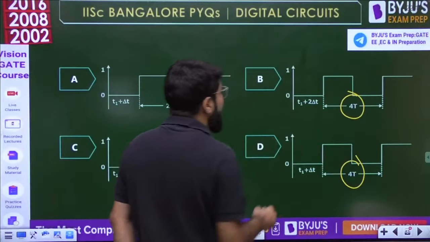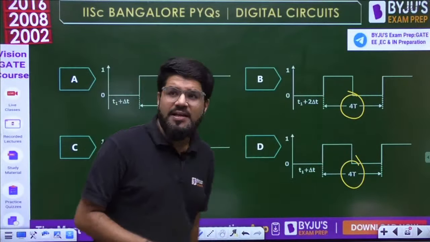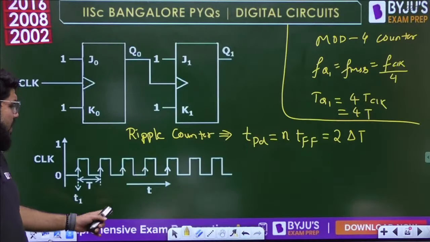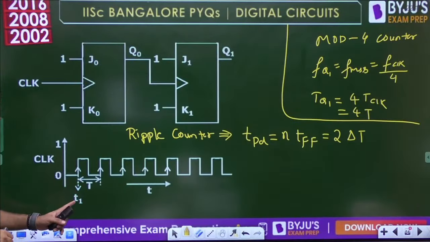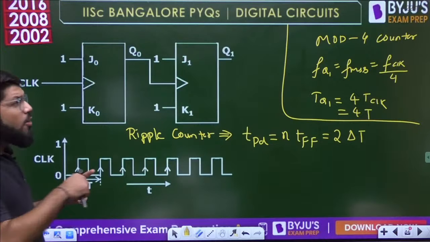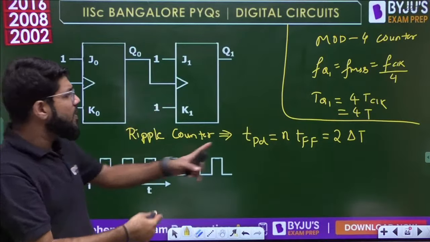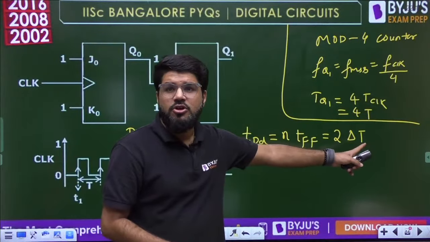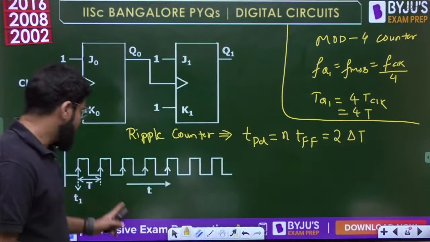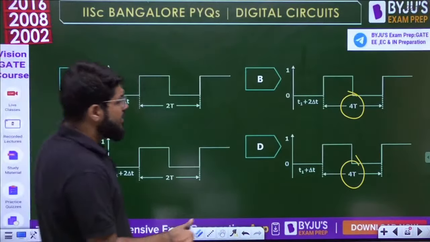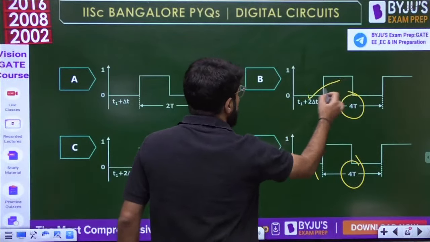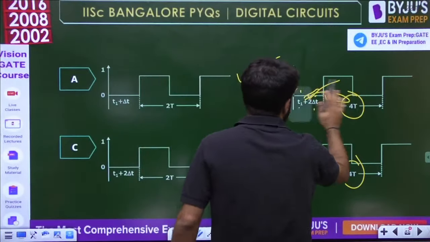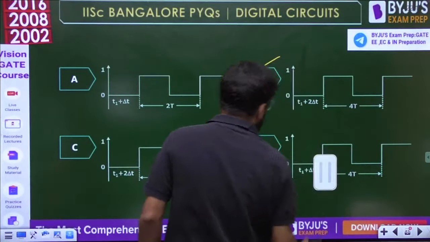And the output will be seen at, see, when is the clock edge coming up? The clock first positive edge is at T1. So the output at Q1 should come up after a delay of 2 delta t, that is T1 plus 2 delta t. So this is wrong. Option number B is correct.